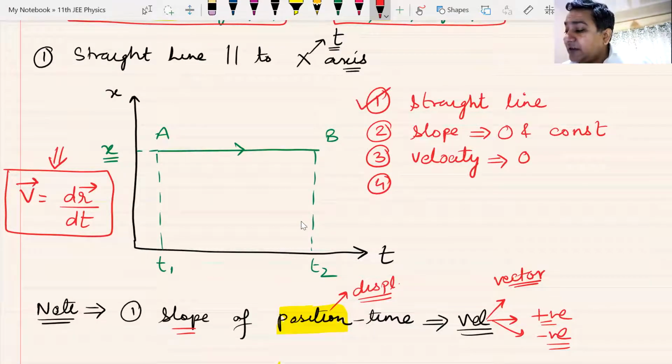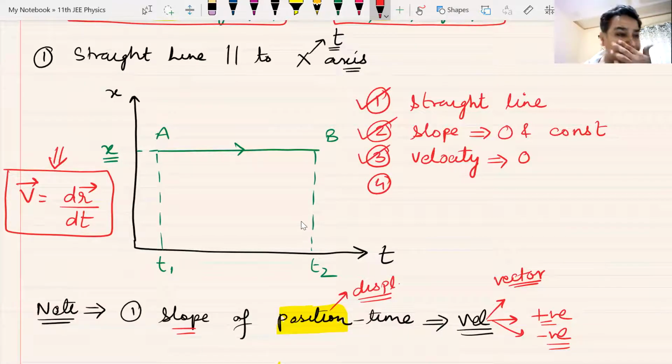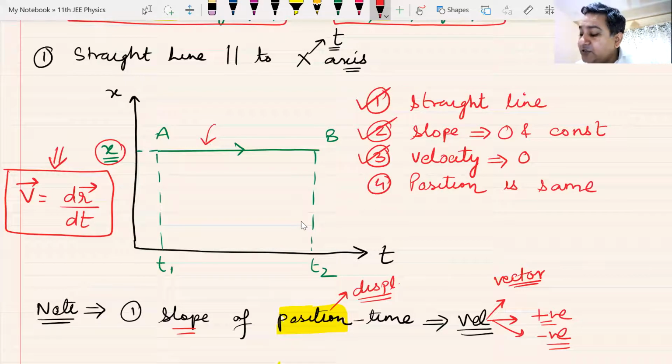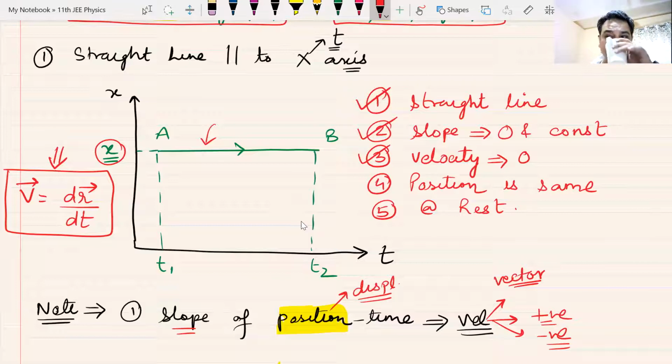The graph is a straight line graph. The slope is 0, velocity is 0. As you can see, the x coordinate, the position, is the same. Position remains same. Its position is not changed. What can you say about the particle motion? The particle must be at rest. Yes or no? Velocity is 0. The particle does not change its position. It must be at rest.